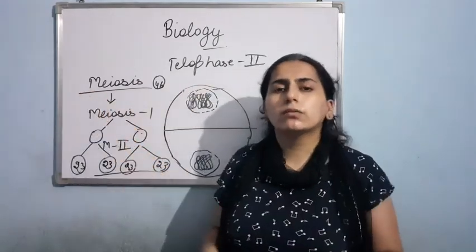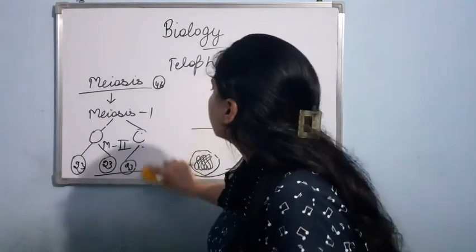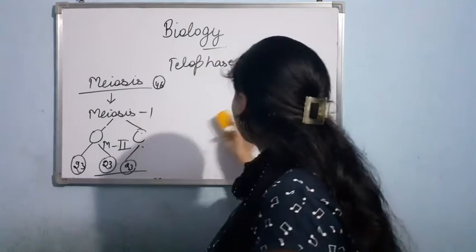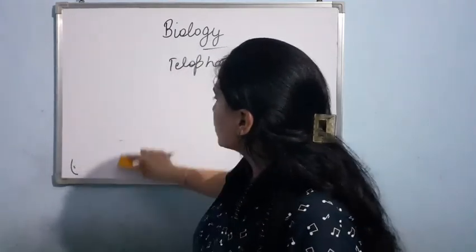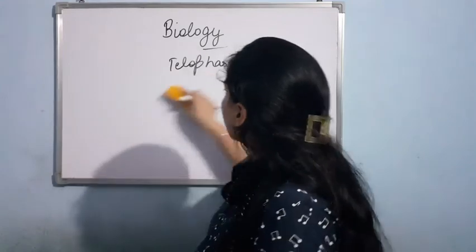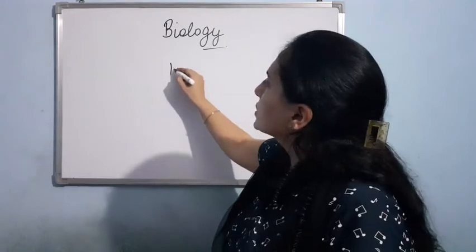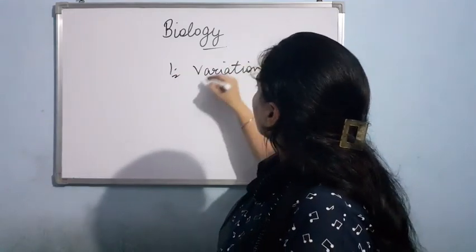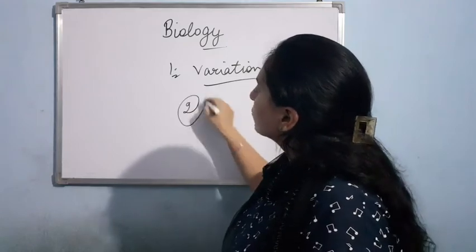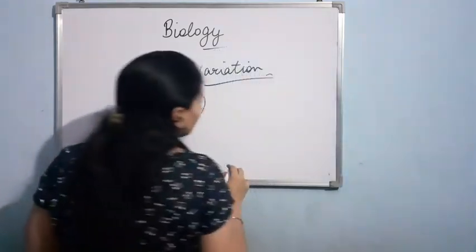If I talk about the significance of meiosis, one significance is that meiosis leads to variation, and as you know, variations are very much essential for the process of evolution. Clear? So the first significance of meiosis is variation. Now there is one more significance of meiosis. Let me give an example for this.